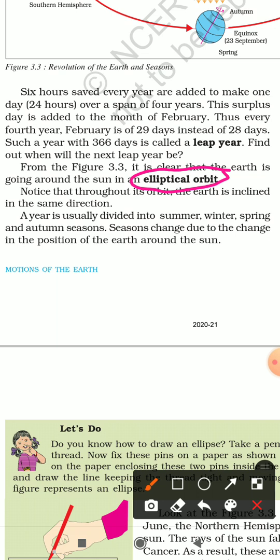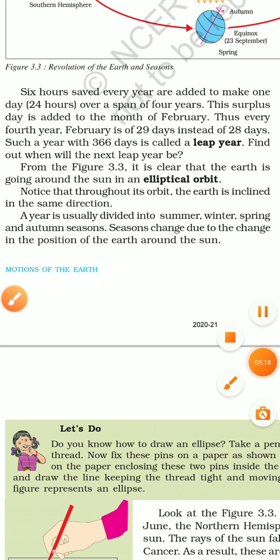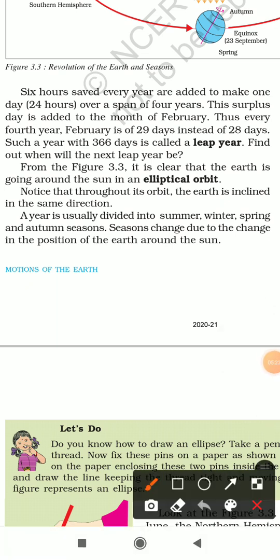So now a year is usually divided into four seasons, that is summer, winter, spring and autumn seasons. Seasons change due to the change in the position of the earth around the sun. So it is the motion of revolution which brings the change in the seasons of the earth.